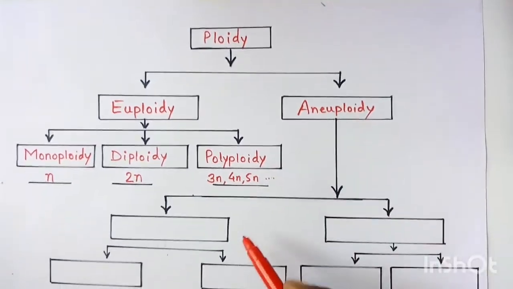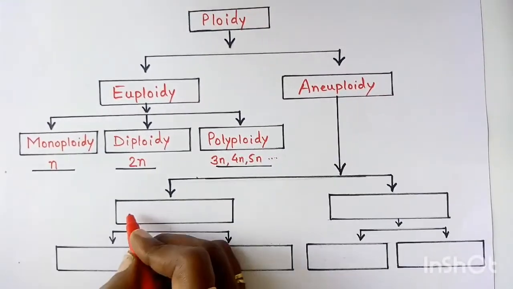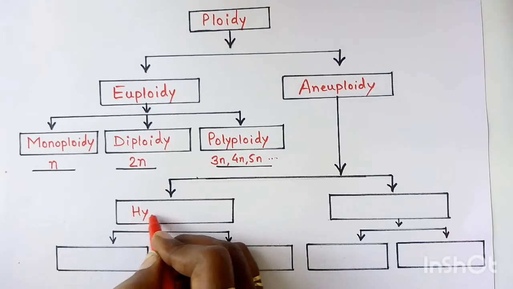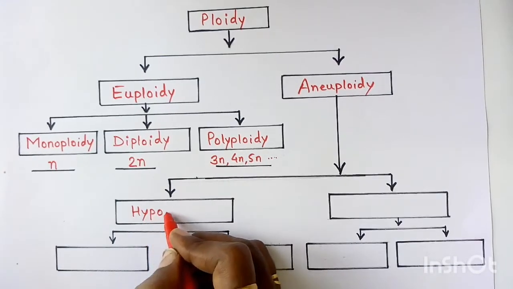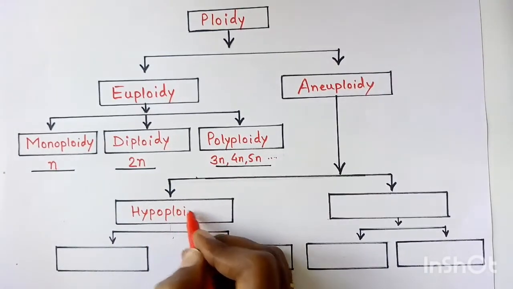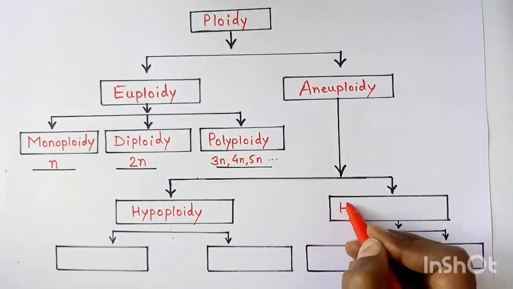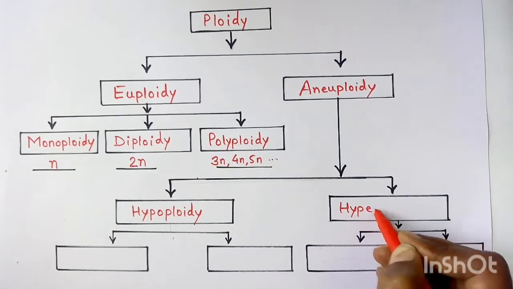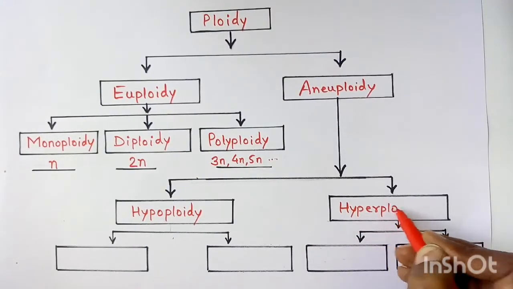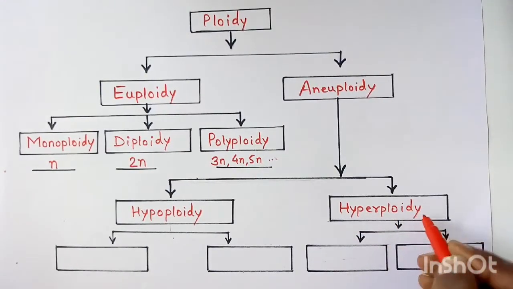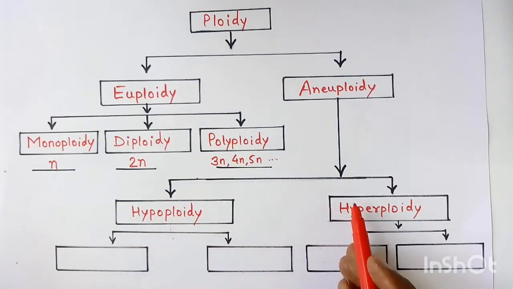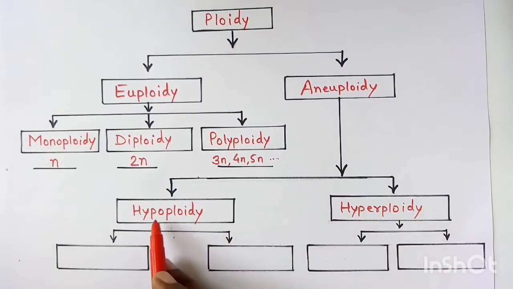This is further classified as hypoploidy and hyperploidy.